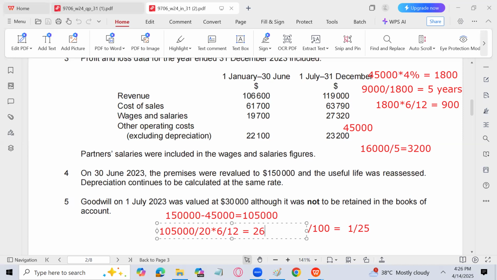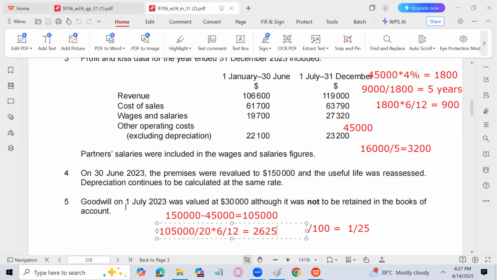The depreciation for the next 6 months for the building is 2,625 rather than 900, because the building has been revalued to 1,50,000 other than land, and the useful life was reassessed. So this is how we are done with this calculation.